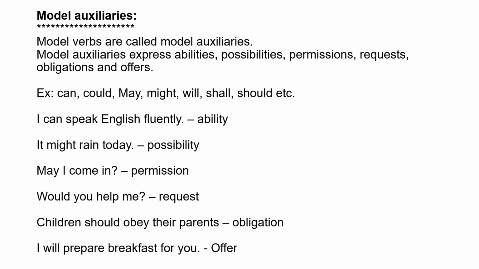Modal auxiliaries. Modal verbs are called modal auxiliaries. Modal auxiliaries express abilities, possibilities, permissions, requests, obligations and offers. Examples for modal auxiliaries: can, could, may, might, will, shall, should, etc. I can speak English fluently, it's ability. It may rain today, it's possibility. May I come in, permission. Would you help me, request. Children should obey their parents, obligation. I will prepare breakfast for you, offer.